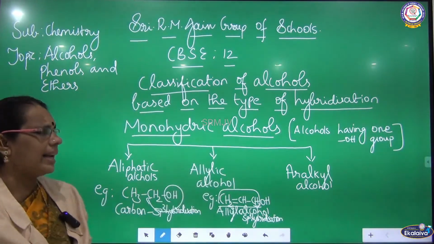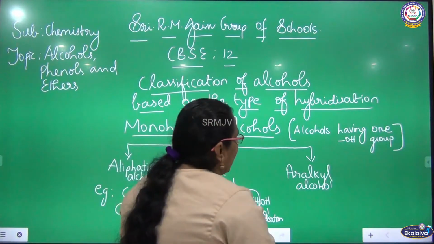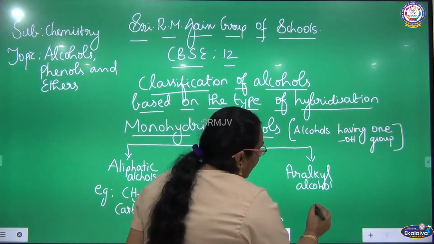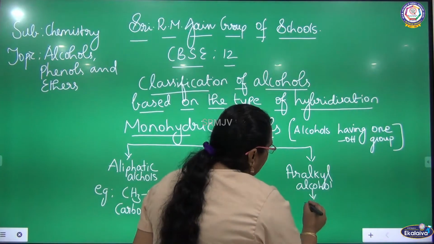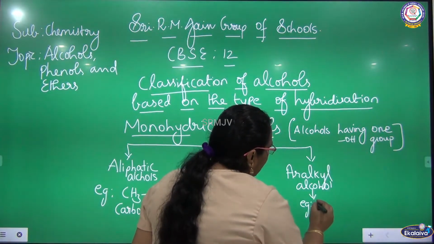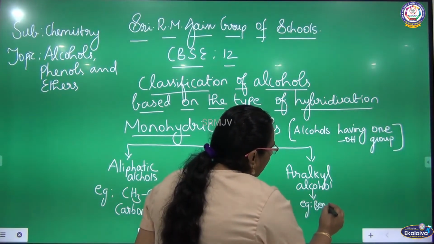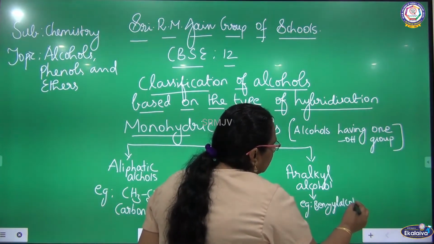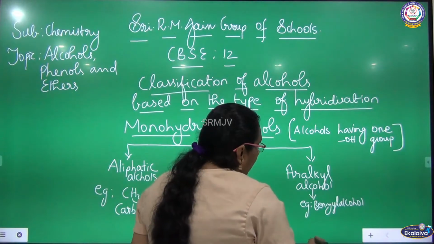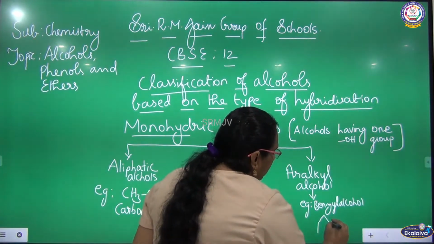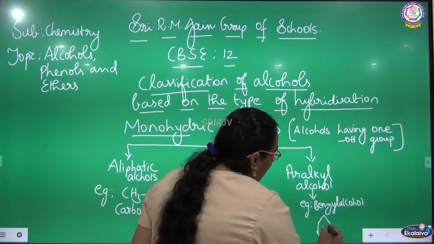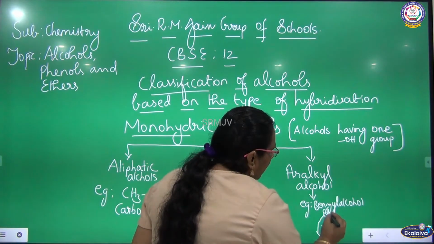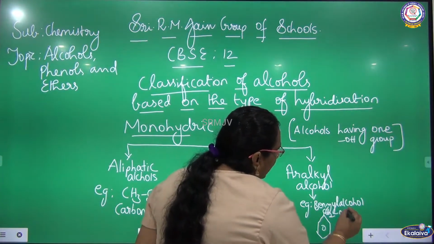Similarly, there is another classification, aralkyl alcohol. What is aralkyl alcohol? The very familiar example I am going to give is benzyl alcohol. Actually, a benzene ring will be there. Attached to the benzene ring, there will be an alkyl group and OH is attached to it.